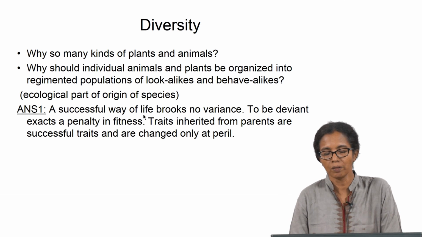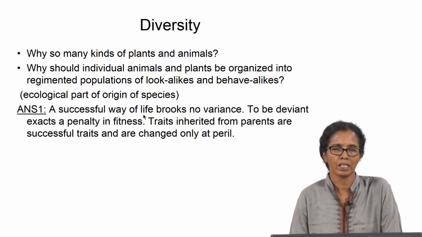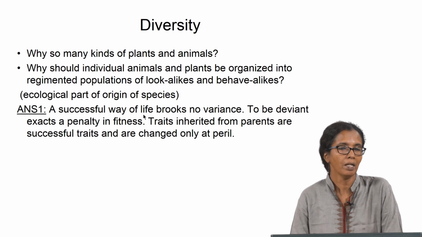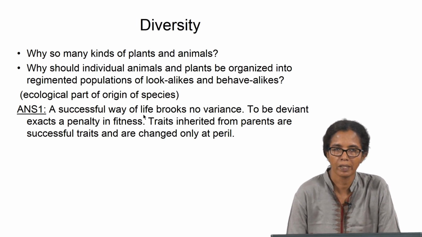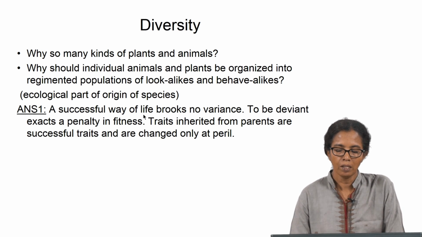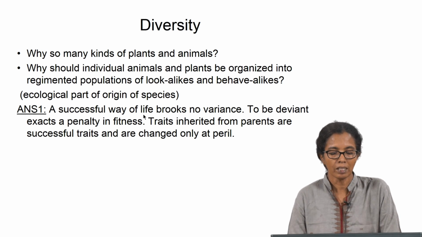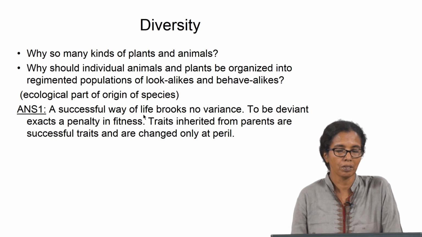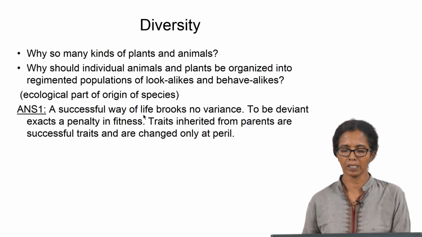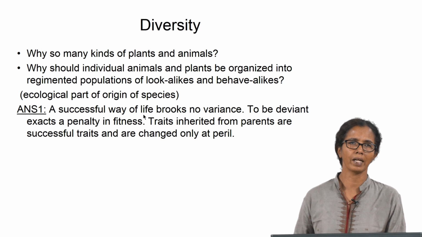One is a completely black colored one, the other has a little ash head and is smaller in size with a smaller bill, and the black one has a large bill. So, these 2 are look-alikes and they also behave alike, but they are not the same species, they are 2 different species. So, this is what is meant by why should individual animals and plants be organized into regimented populations. Why do we have these look-alikes and behave-alikes?